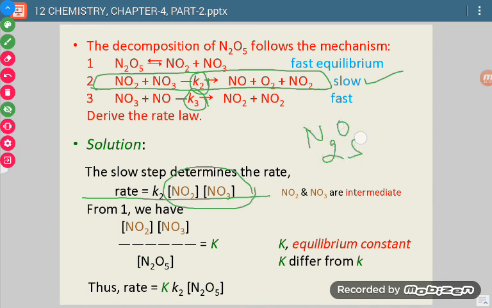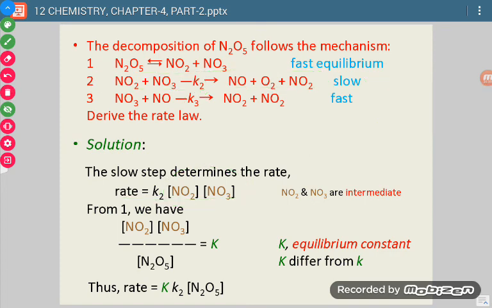Now, these two species are not on the reactant side. What is our reactant side? The reactant is only N2O5, the decomposition of N2O5, which gives products. So we will calculate in terms of N2O5.